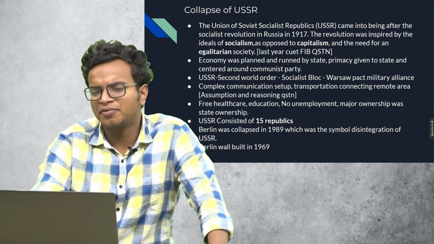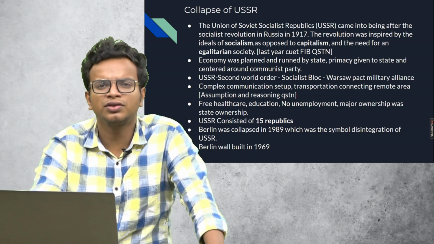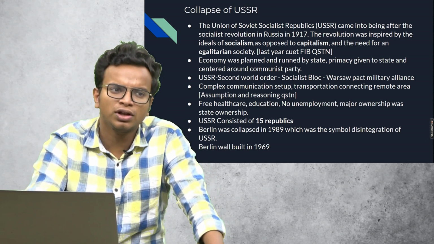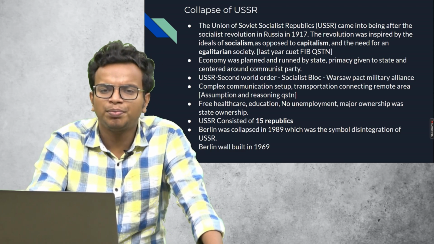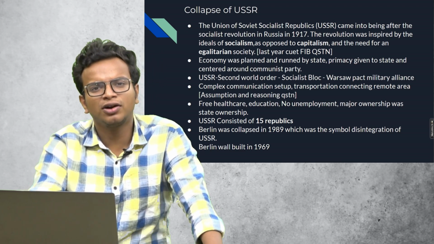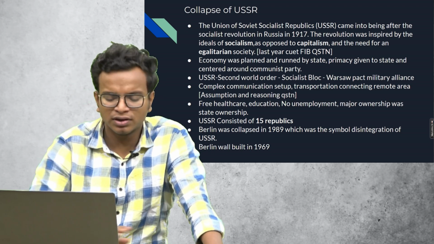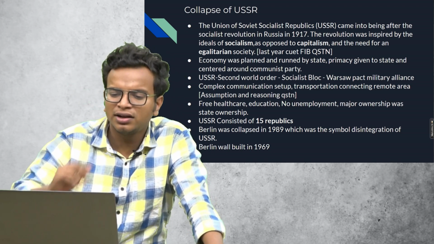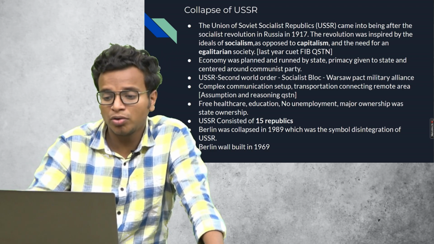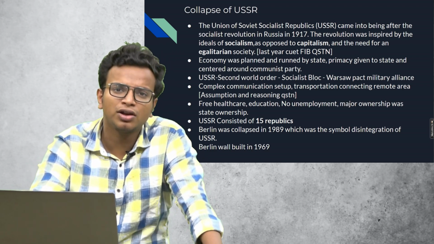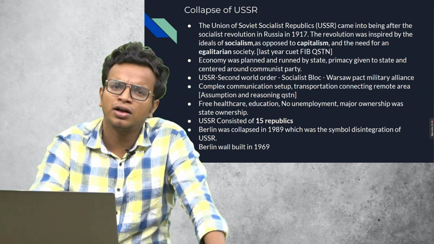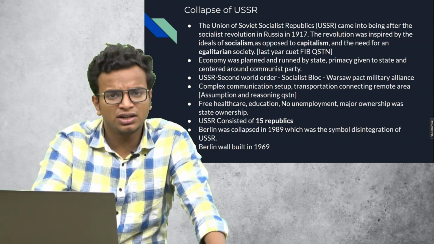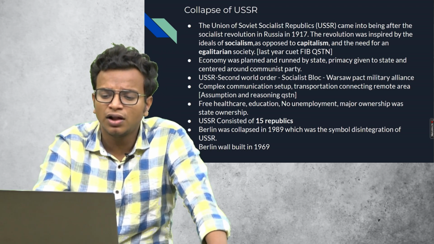Then soon after the Russian Revolution, the USSR was formed under the leadership of Lenin, and Lenin basically planned the state on the lines of Marxist-Leninism. It was a planned economy, run by the state. Primary ownership of the property was given to the state, and it was centered around the Communist Party.